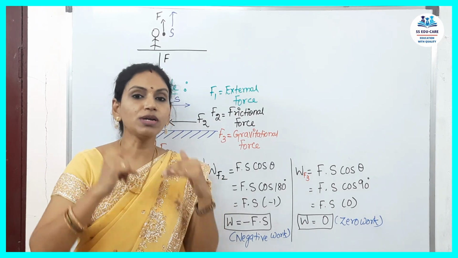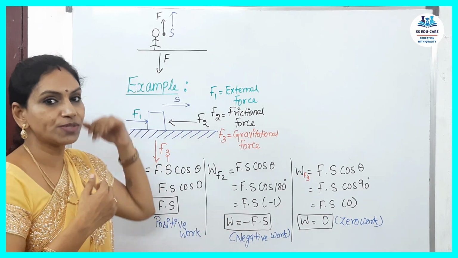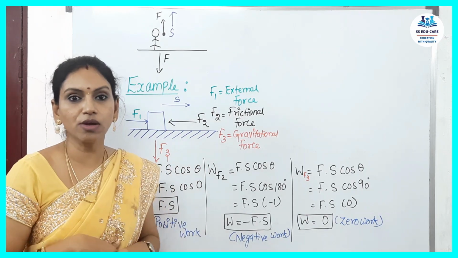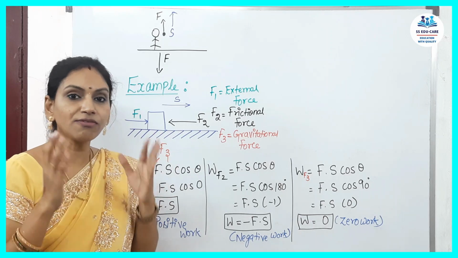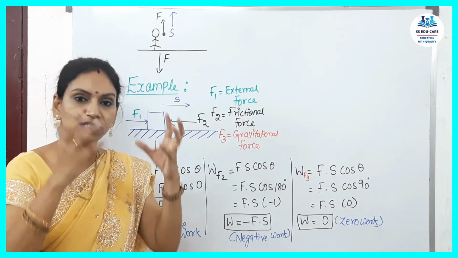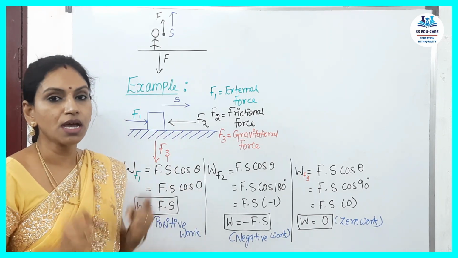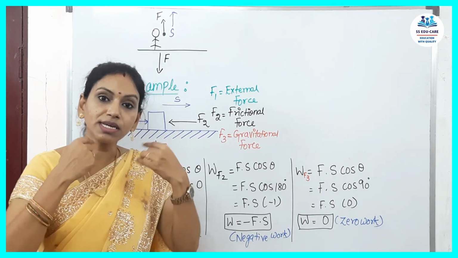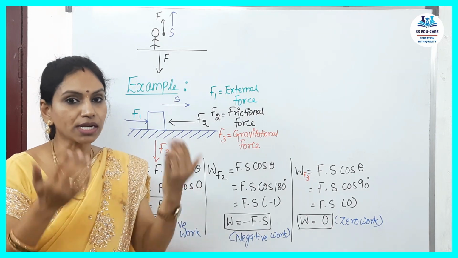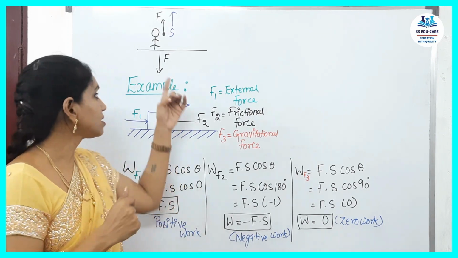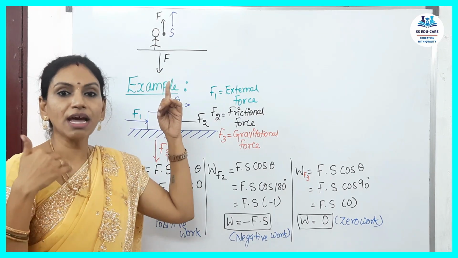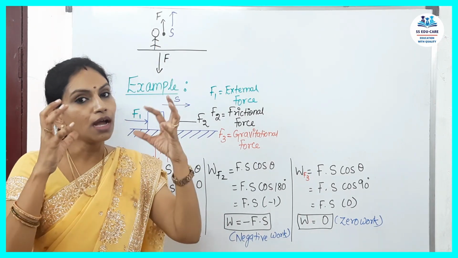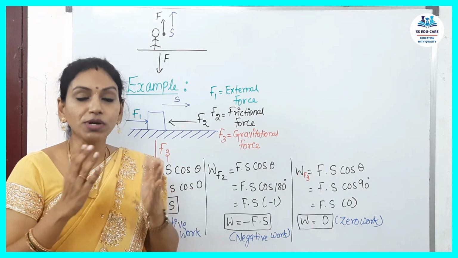But there is one more force acting on this object. Not only the force by the man, there is one more force acting on the object. That force is the gravitational force, which tries to pull the object downwards. You can see the arrow mark in the opposite direction. One arrow mark is upwards and another arrow mark is downwards. So this is the opposite force, the gravitational force acting on the object and trying to pull it downwards.